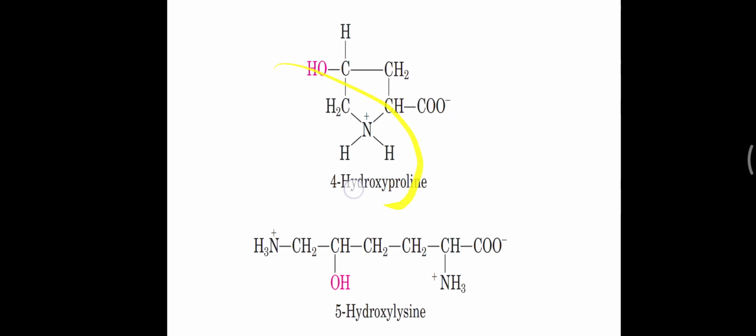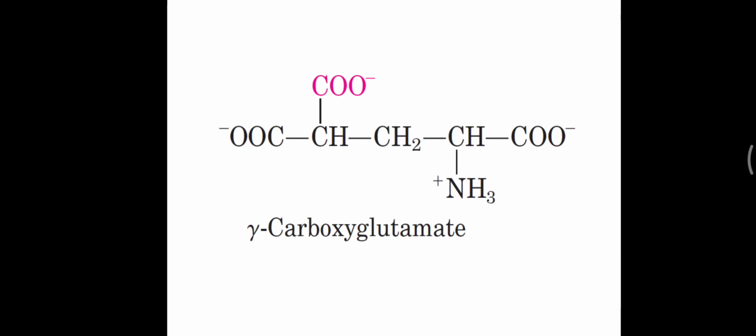Now here you already know the structure of proline. Over that an extra hydroxyl group is added, so it is called hydroxyproline. Over the fourth carbon it is added, so it is written as 4-hydroxyproline. Now 5-hydroxylysine: over the fifth carbon a hydroxyl group is added, so it is called hydroxylysine. You don't have to remember over which carbon, fourth or fifth, or draw this structure, but you have to remember 4-hydroxyproline and 5-hydroxylysine. For gamma carboxyl glutamic acid, simple, you can remember that the alpha carbon is where the amino group and carboxylic group are attached, so alpha, beta and gamma.